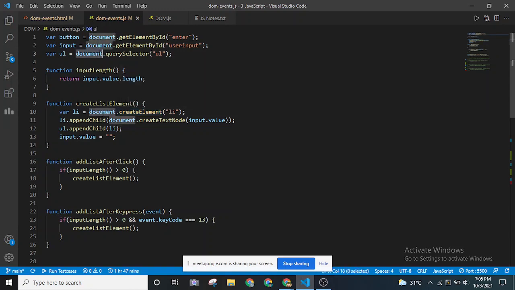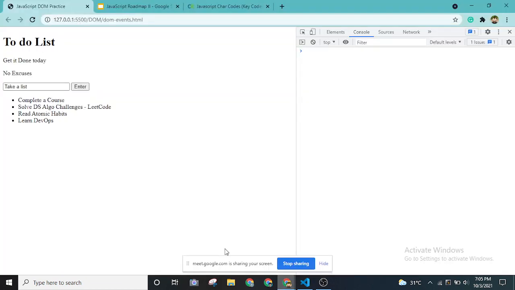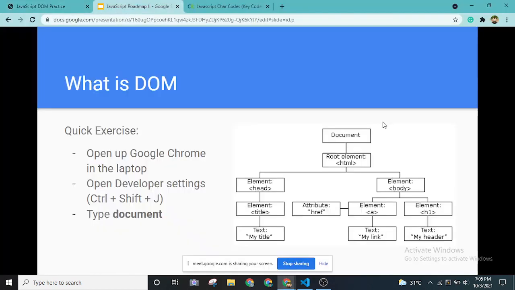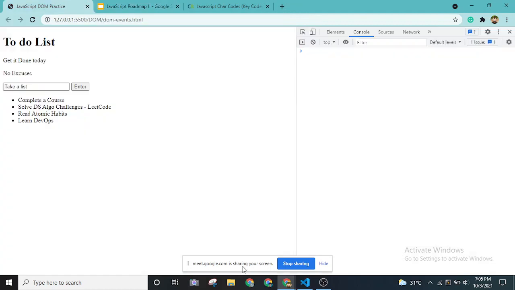As you can see in this tree, if you want to add anything inside it, we have to access the topmost node, so that we are adding the element inside the document itself. Otherwise, it is not going to add it. So that's how we are creating this element.